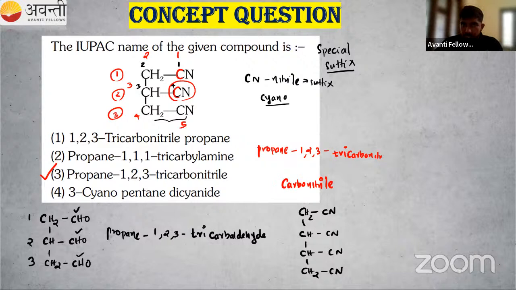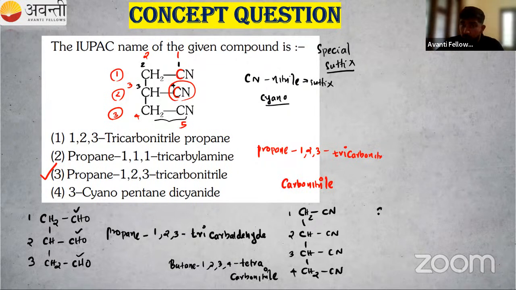I will give you some hint. Here we have 1, 2, 3, 4. That means butane. Then the first position has a CN group, then 2, 3, 4. How many CN groups? There are 4, so I can write tetra. Then what is the special suffix? That is carbonitrile. In this case, the special suffixes are carbonitrile and carbaldehyde.